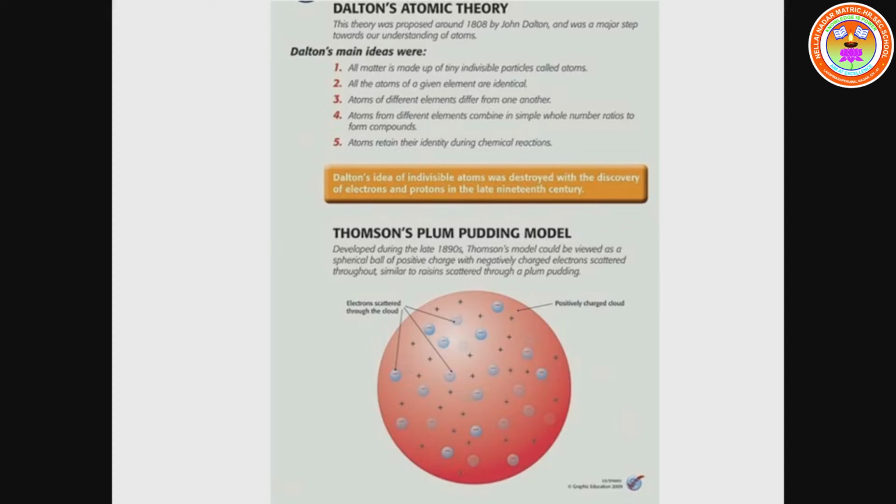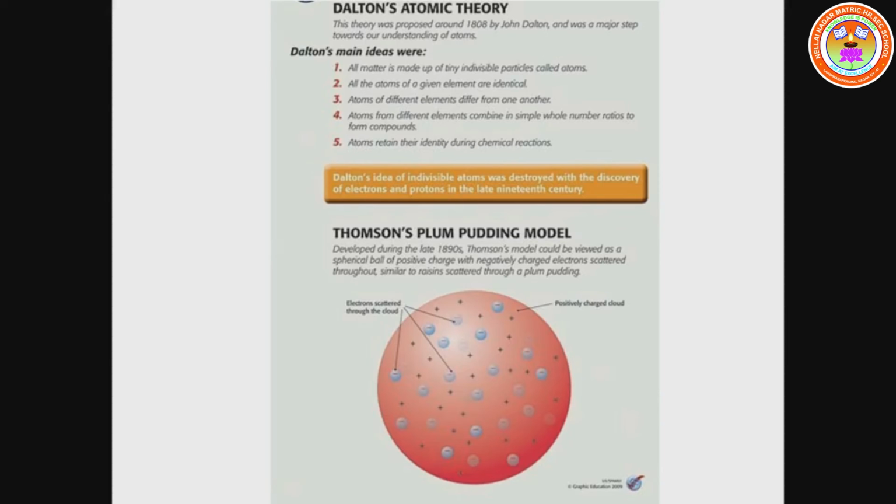Next, we are going to learn about the Thomson model of atom. He developed it during the 1890s. The Thomson model is otherwise called the plum pudding model.